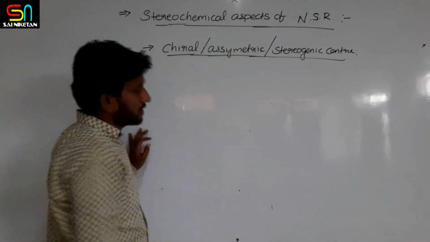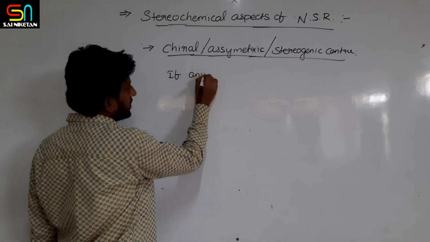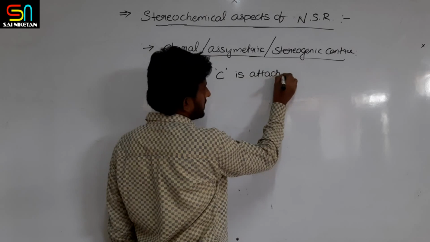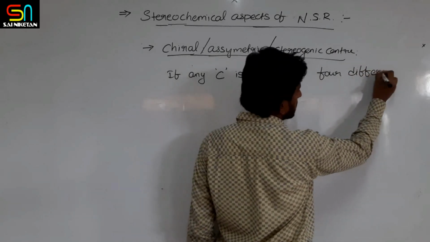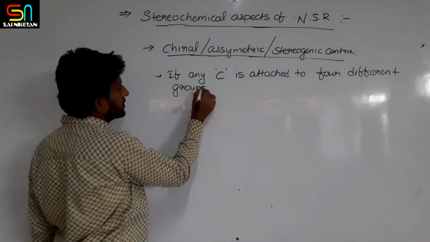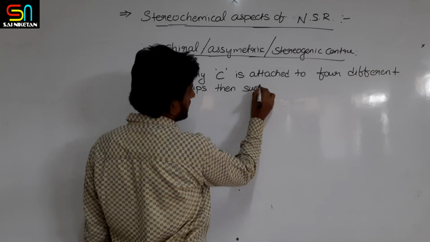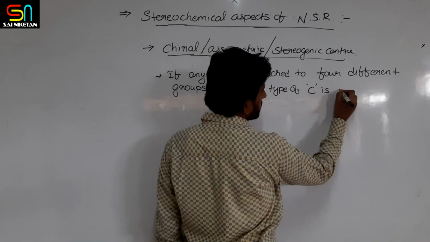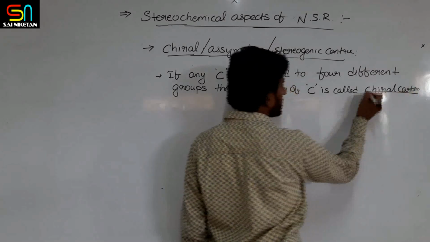Now what is a chirality or chiral center? It means if any carbon atom is attached to 4 different groups, then such type of carbon is called a chiral carbon.